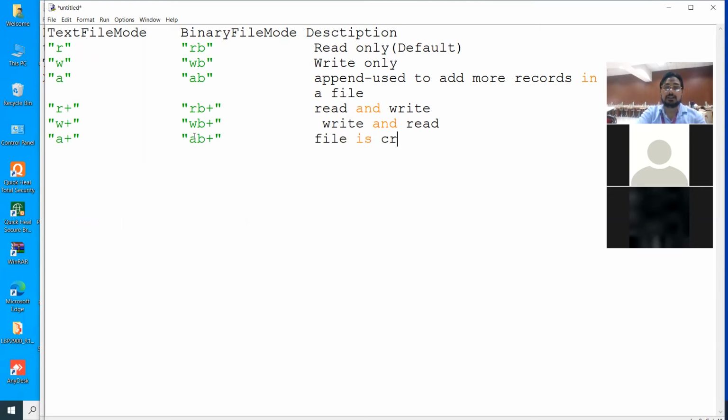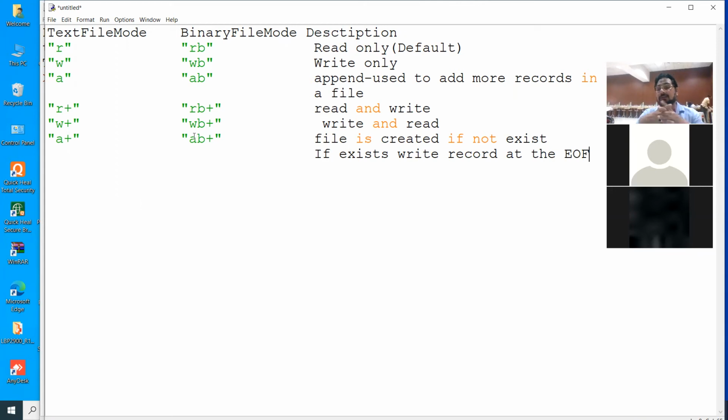File is created if not exist. If exist, it writes records, write record, at the end of file, EOF, end of file.